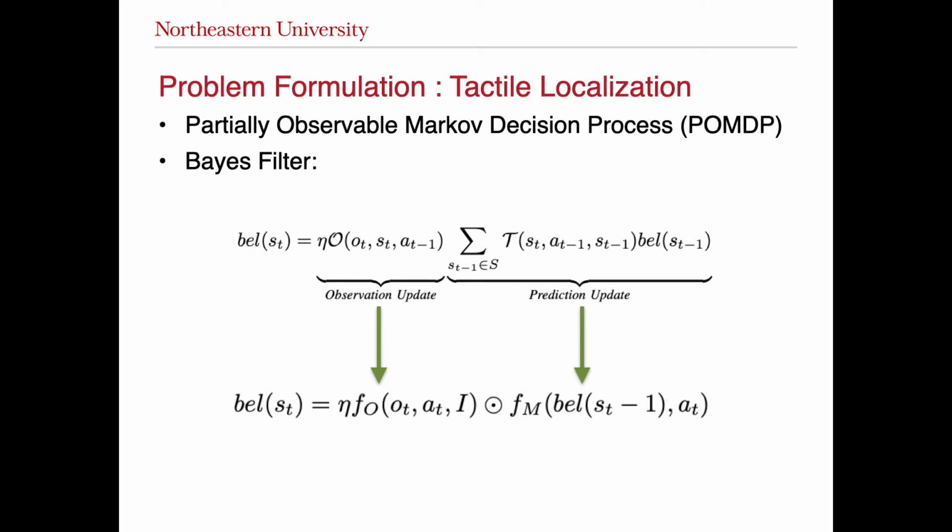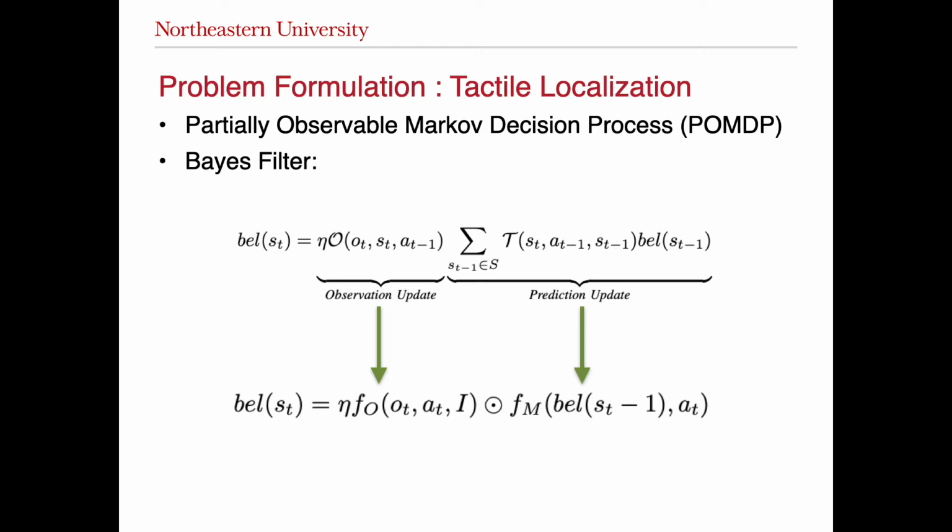Now we formalize the tactile localization problem. Since we don't have access to the underlying state of the gripper, we formulate this problem as a partially observable Markov decision process. To solve this, we use a discrete Bayes filter. Bayes filters estimate the system state by using a transition model and an observation model. The belief is estimated by taking the prediction and observation updates at every time step.